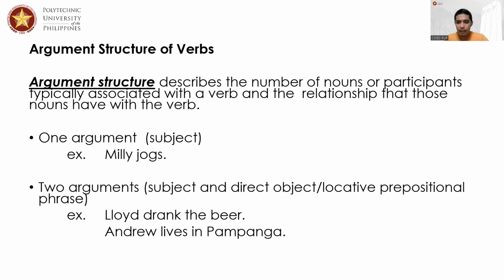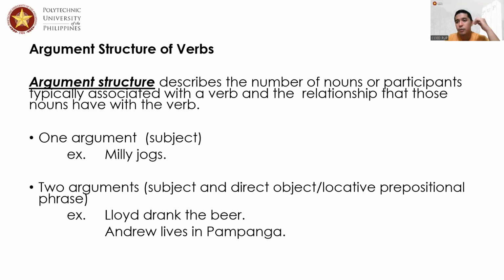Now, when we say argument structure, we are now counting the number of arguments or the number of noun phrases in a sentence. Dito tayo magbibilang. When we say one argument, there can only be one noun to one verb, like Millie jogs. So you have Millie and jogs. When we say two argument, that means you have a subject and you have an object.